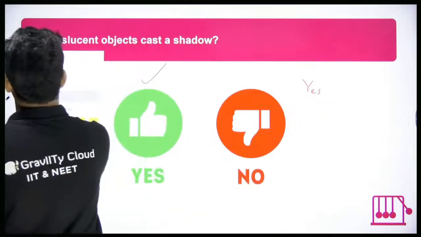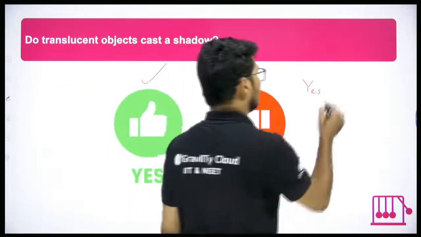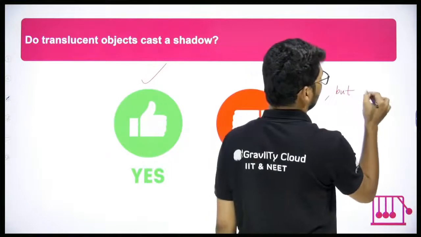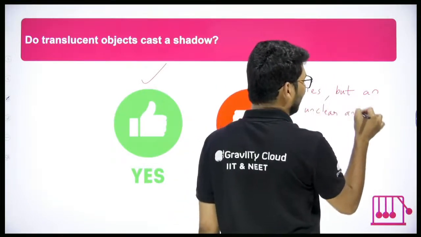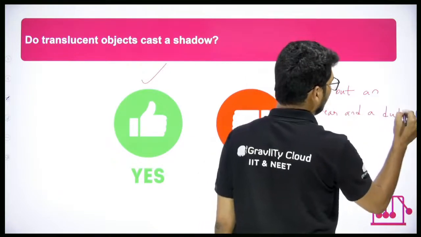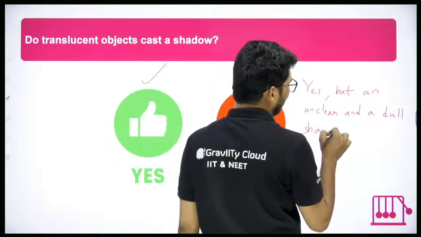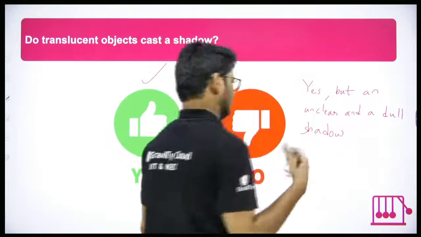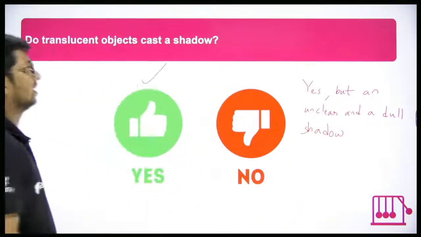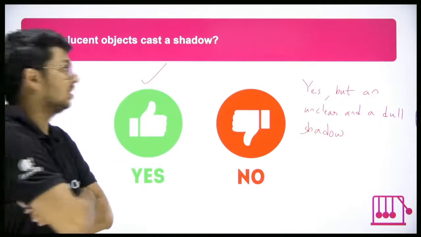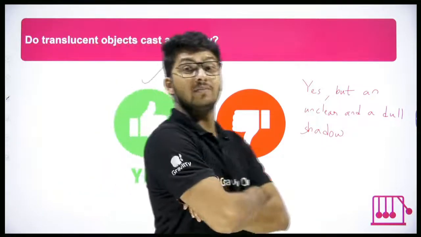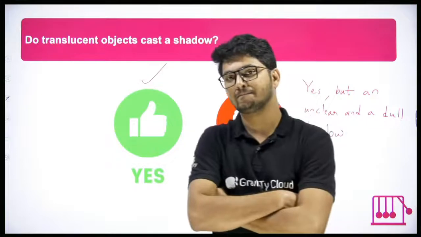An unclear and a dull shadow. It will not be completely dark. Proper shadows will be completely dark, but the shadow cast by a translucent object will not be completely dark. It will be unclear and dull.